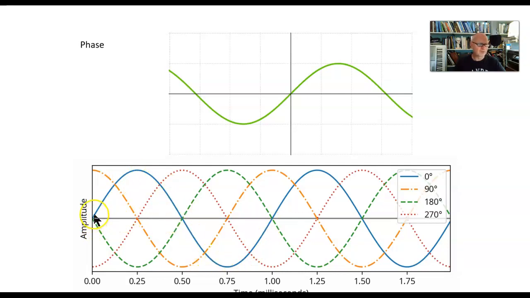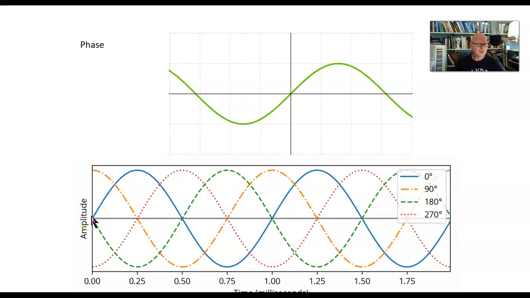This being one cycle, by the way. A cycle starts here at neutral, at 0. It rises, it goes back to 0, and then falls and goes back to 0. That is one cycle. One rise and one fall. So that's a complete cycle, because that's where it starts repeating again. Another rise, another fall. We look at where the rise is and where the fall is with relation to time. So here in this one, we call this a 0-degree wave. Relative to a point in time, and we determine what that point is, this wave begins to generate and begins its rise and then its fall at that point in time.